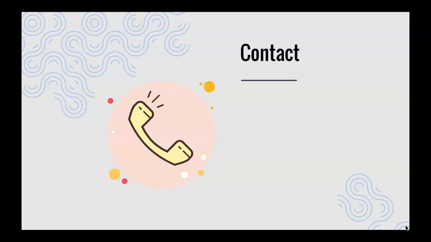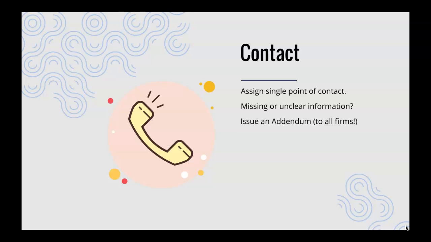The owner's representative listed on the memo requesting qualifications should be prepared to handle telephone calls and should be authorized to respond to questions. If a question from one firm reveals that important information is missing from the materials originally sent, all of the firms should be supplied with the information in writing.